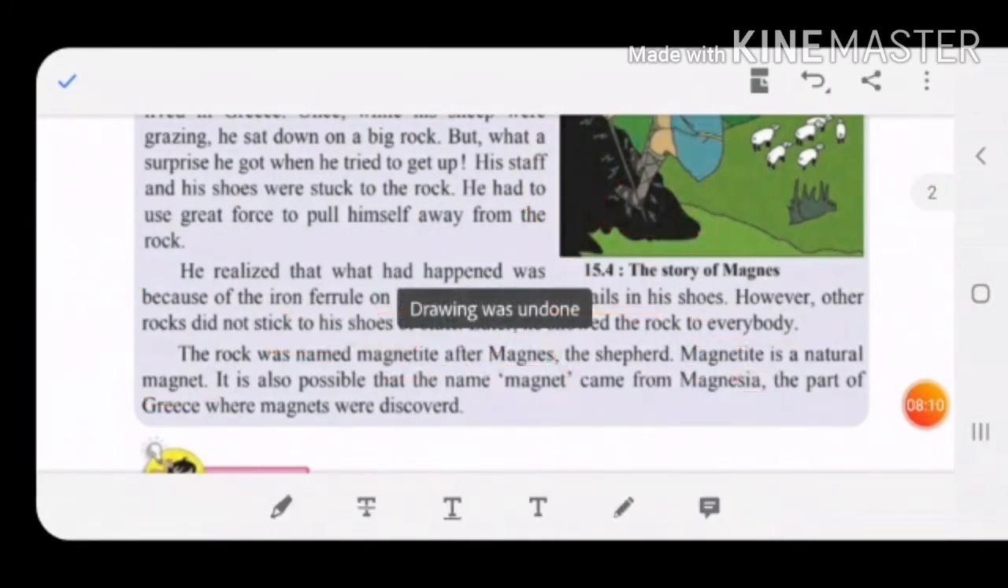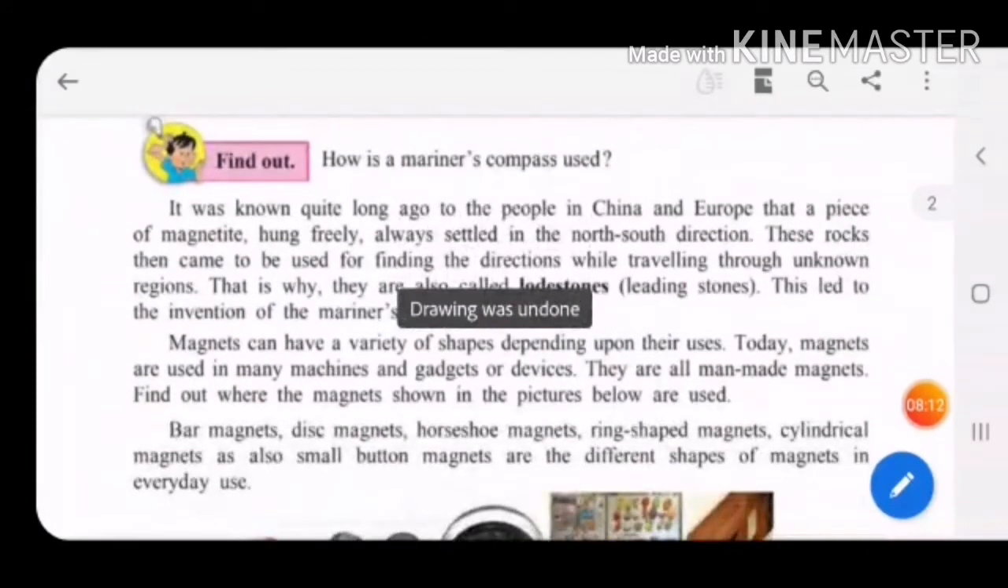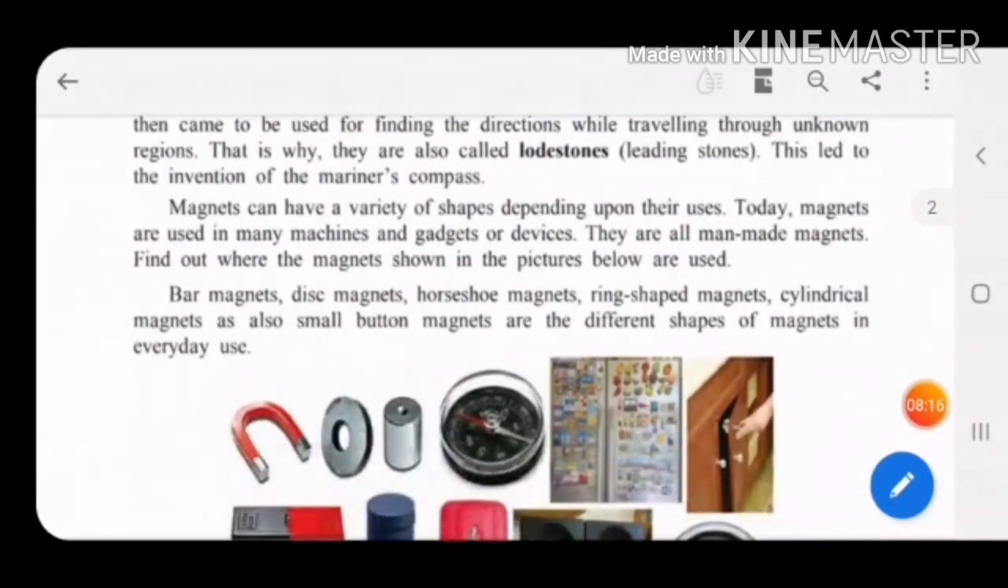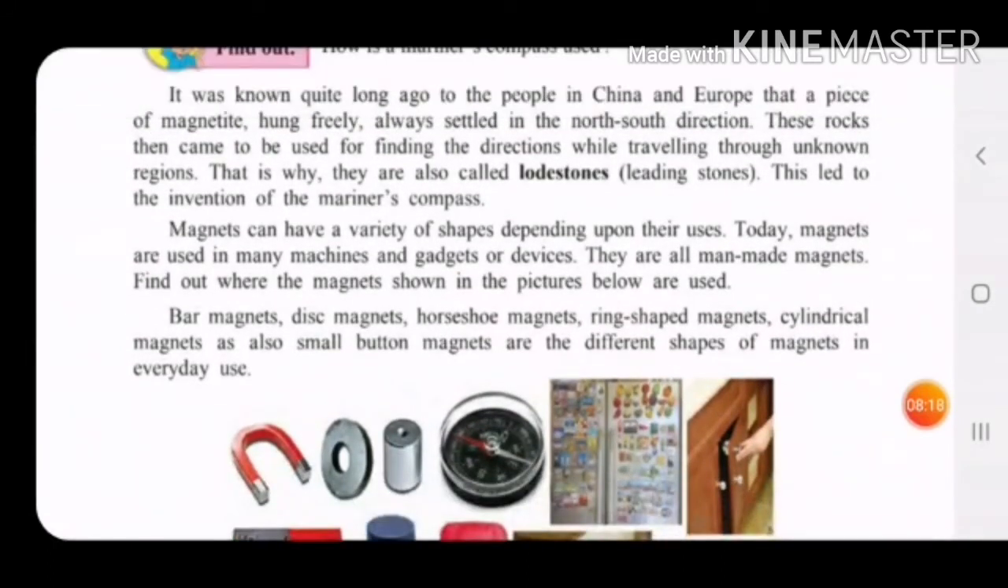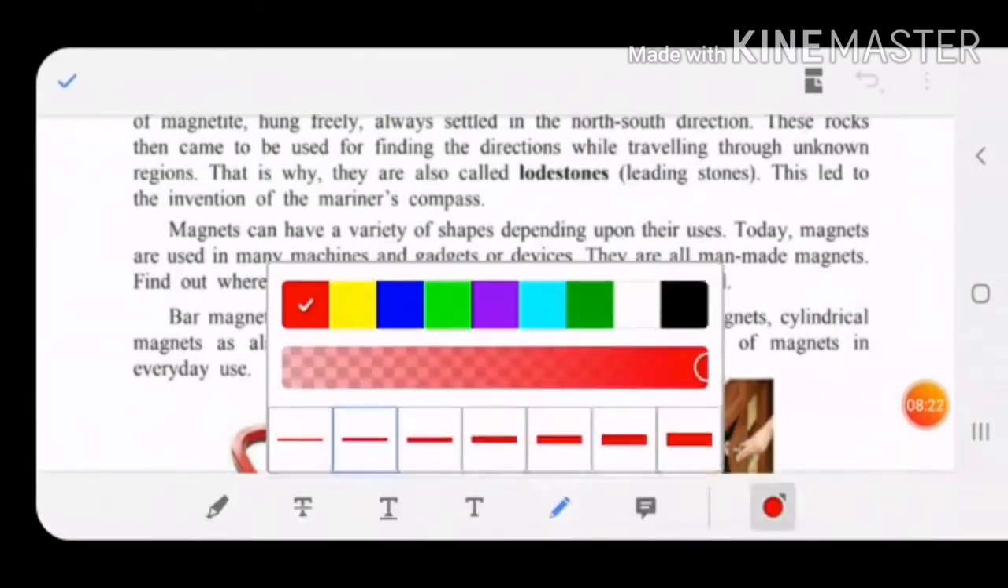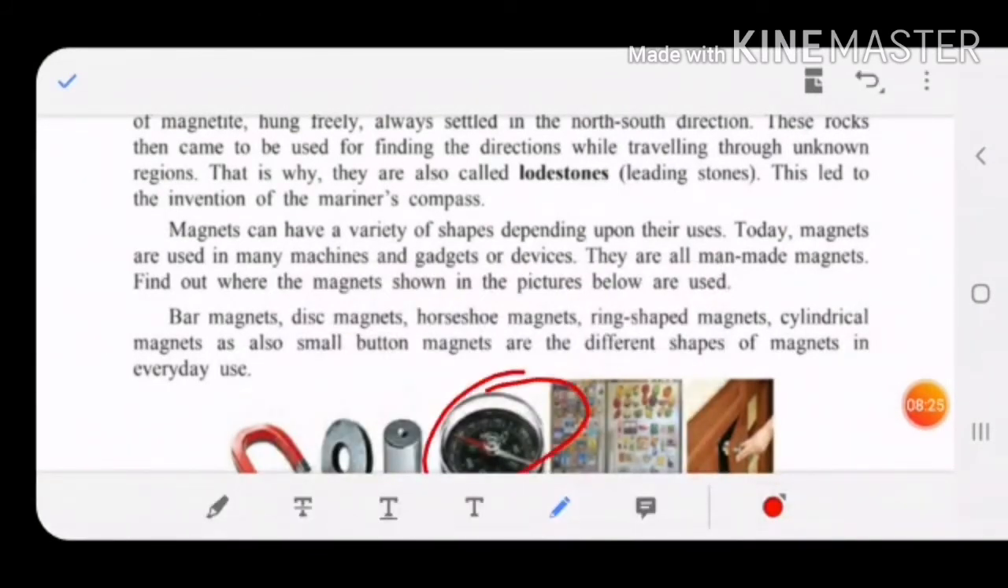Okay, you should know the story. Now, how is the mariner's compass used, children? This is the picture of a mariner's compass. In this, different types of magnets are shown. This is a mariner's compass. It is used to know the directions.